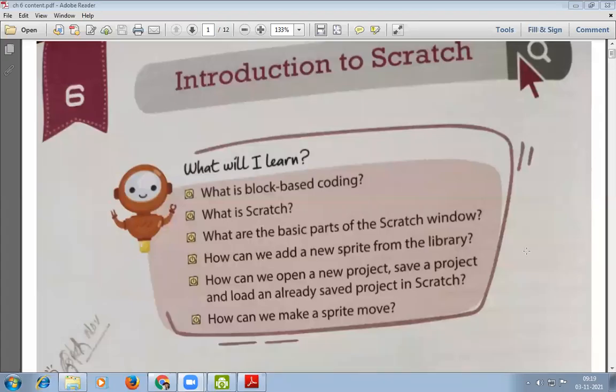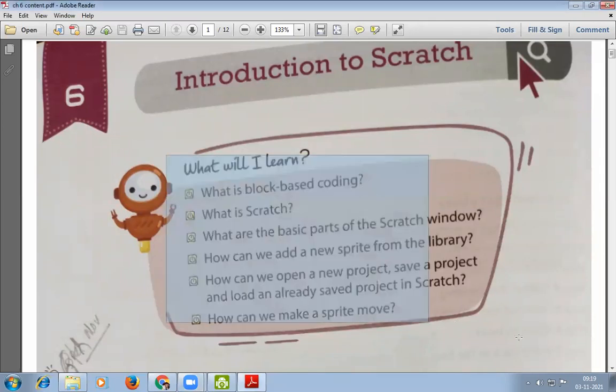So students, today we are going to start a new chapter, that is chapter number 6 of page number 66. The name of this chapter is Introduction to Scratch. In this chapter, we are going to learn about these things.